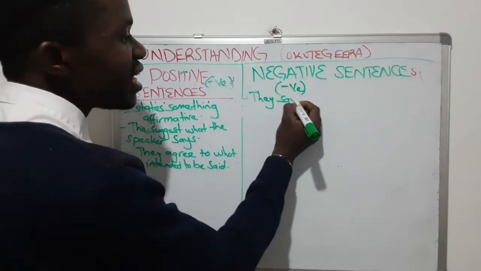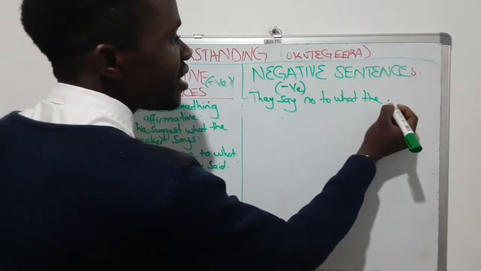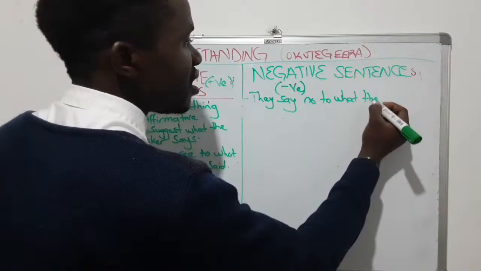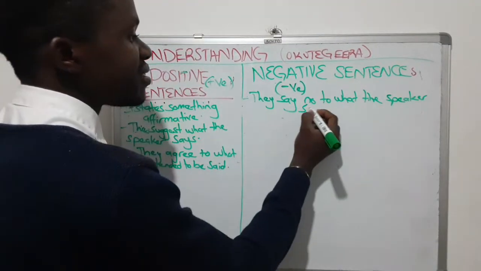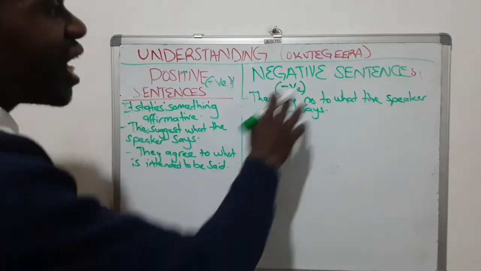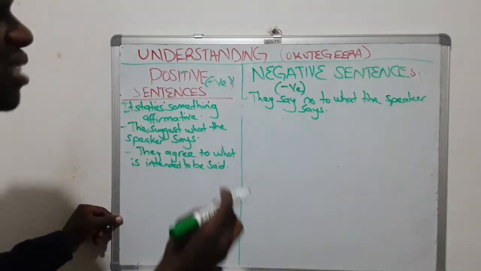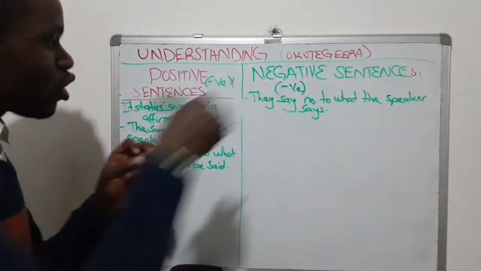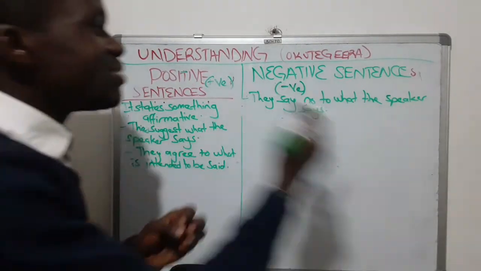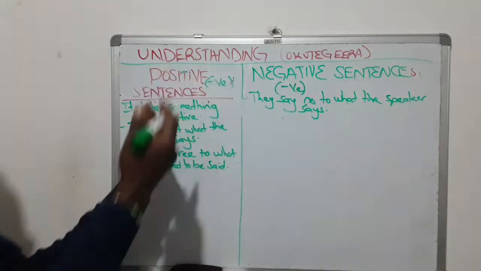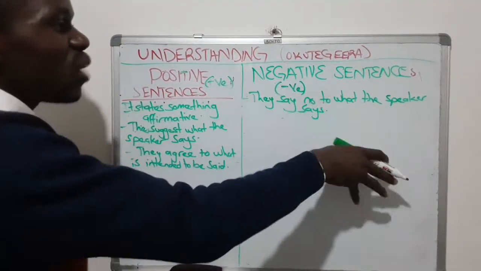They say no to what the speaker says. Are we together? So negative sentences, they say no to what the speaker says. So negative sentences zigaana ki oba ziba zigaana ekyo omuntu kyali mu kwogera. In other words, ziba zikontana ne ki ekyandibadde positive. Are we together? So this, they say no to what the speaker says.